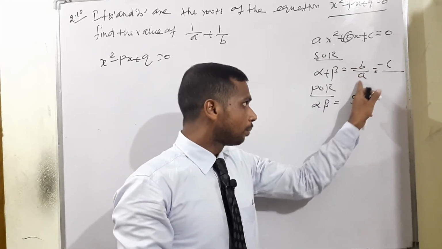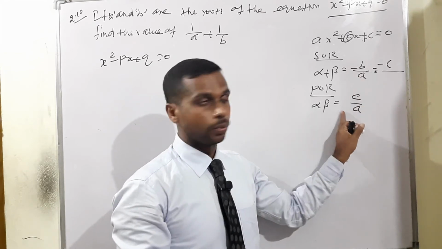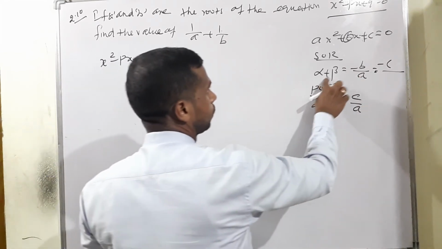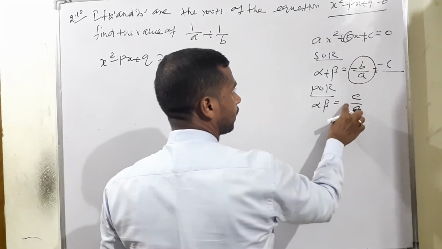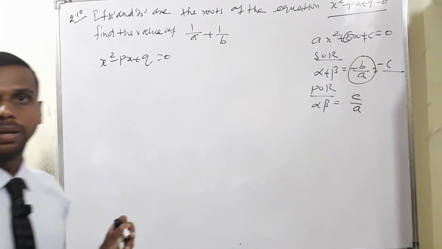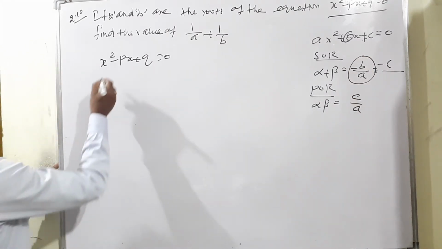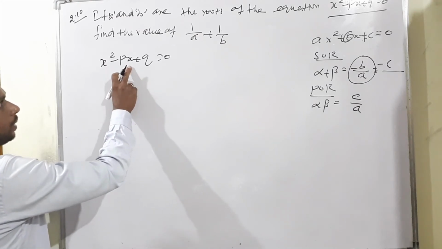So the denominator is the same, the coefficient of x square. Okay, listen. The sum of the roots is minus b by a. The product of the roots is the constant by the coefficient of x square. Now I am moving to the given condition, x square plus px plus q.